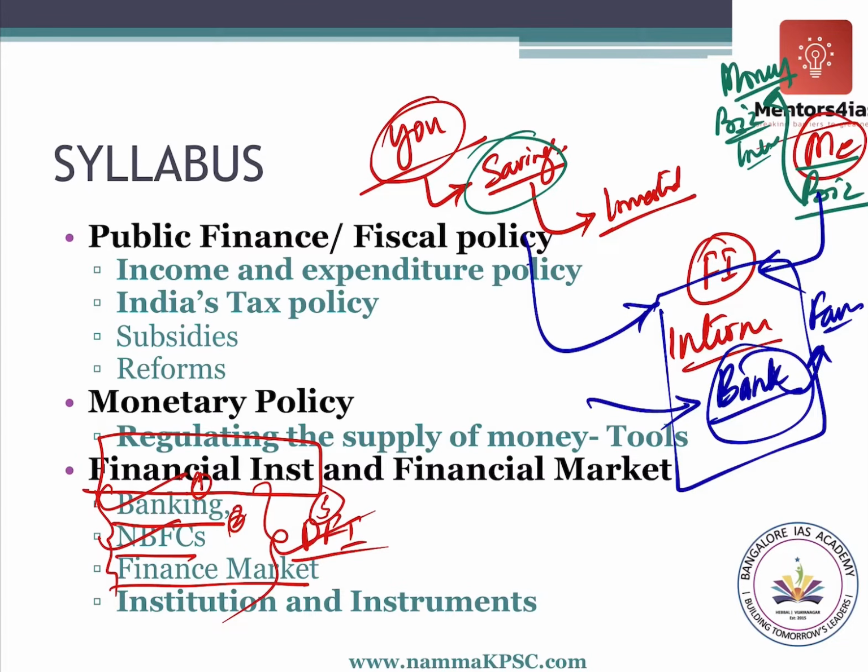Financial intermediary or financial institution is a very broad term. Bank is something which we all very commonly know about, which we use. Other than banks, there are other types of financial institutions like DFIs, development financial institutions. You might have heard about NABARD, etc. You might have heard about NBFCs, chit funds, simple things like chit funds. So those are NBFCs. So DFIs, NBFCs and banks. We will try to understand what they are, different types, classify them, issues, concepts relating to that.